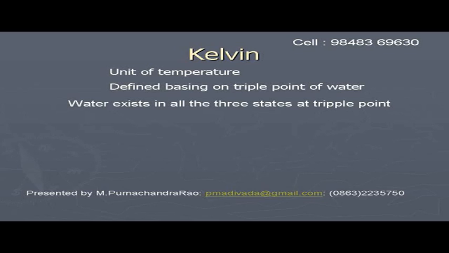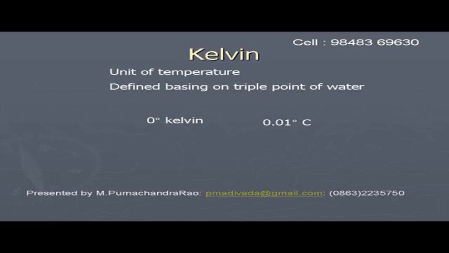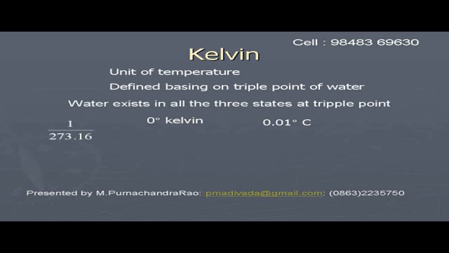Kelvin, it is the unit of temperature. It is defined basing on the triple point of water. It is a state at which water exists in all the three forms: solid, liquid and vapor states. Its temperature is taken as 0.01 degrees centigrade, and 1 by 273.16 times of this temperature is taken as 1 degree Kelvin.